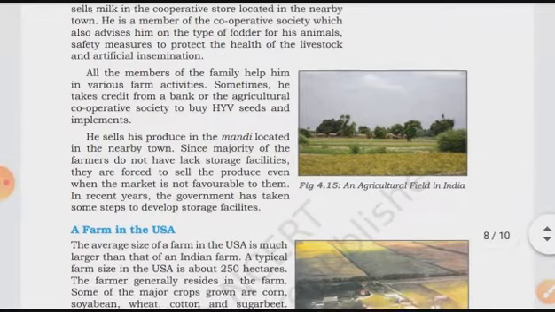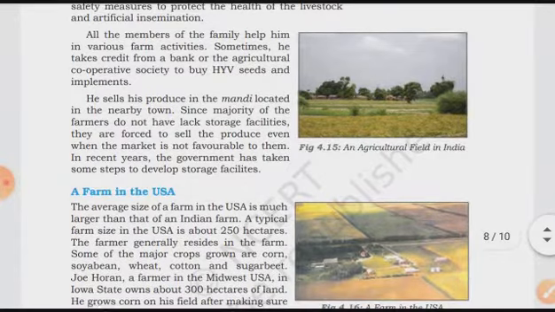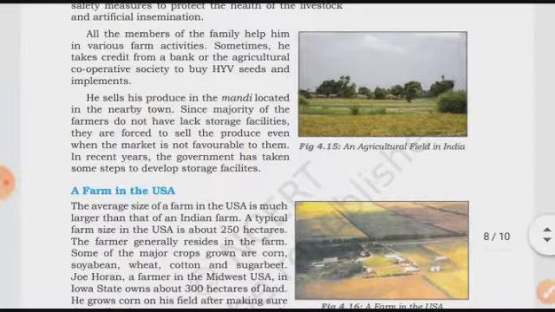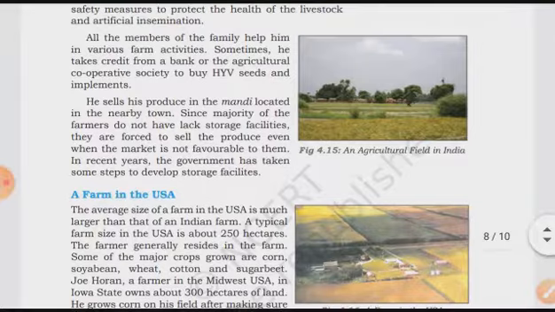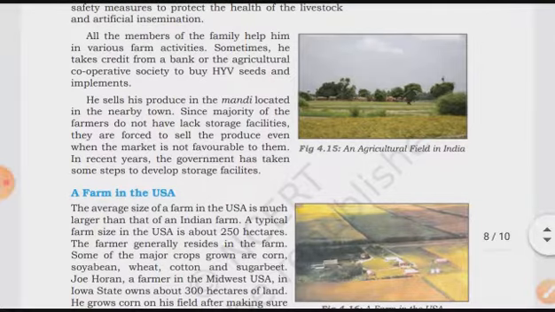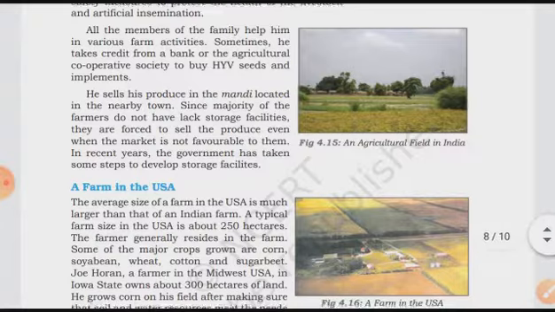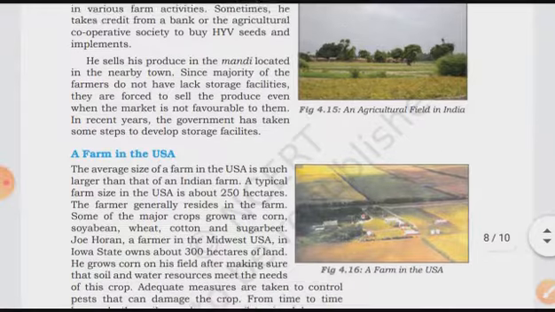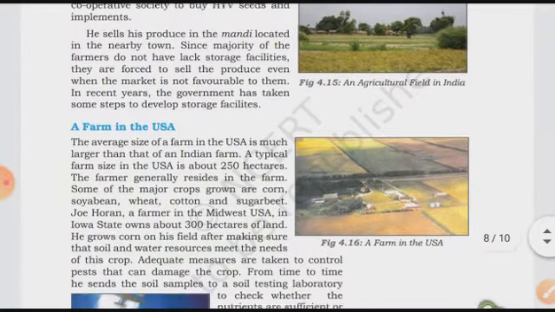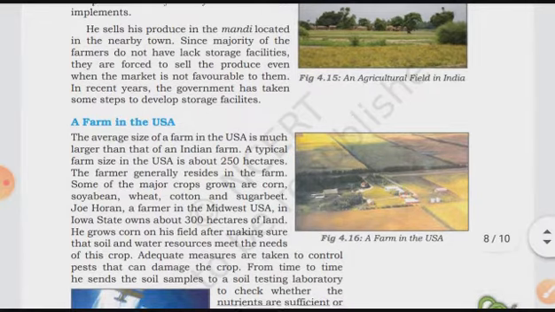All the members of the family help him in various farm activities. Sometimes he takes credit from a bank or an agricultural cooperative society to buy HYV seeds and implements. Sometimes he takes a loan from the bank for purchasing high yielding variety seeds, which can give more and more production on a small piece of land. His family members also help him. Then he sells his produce in the mandi located in the nearby town. Whatever is produced by him, he sells in the local town.